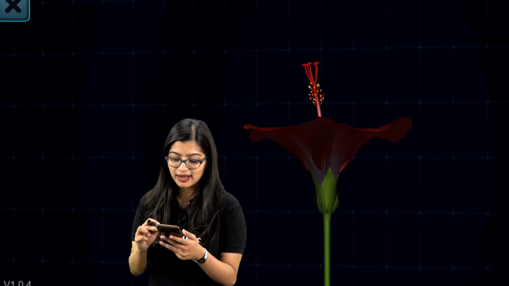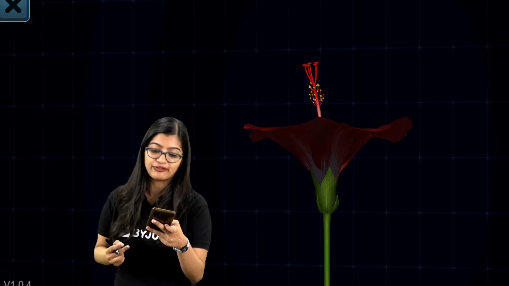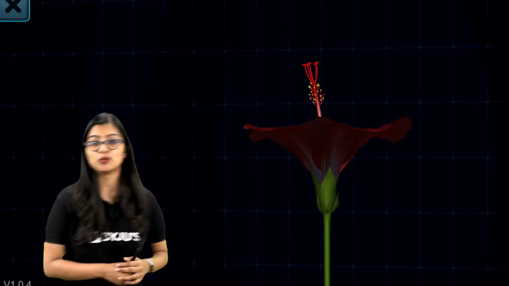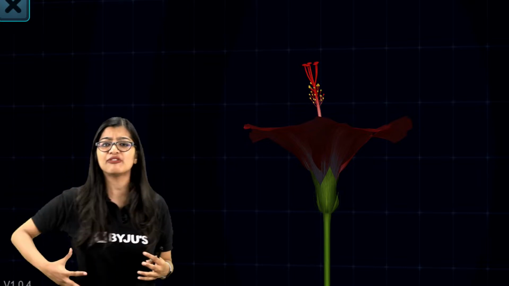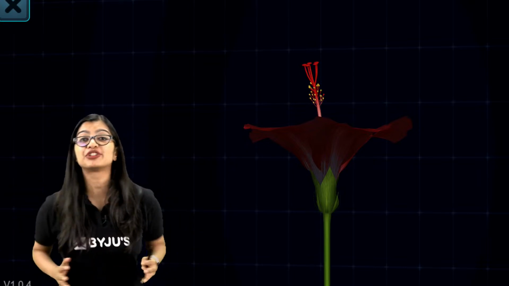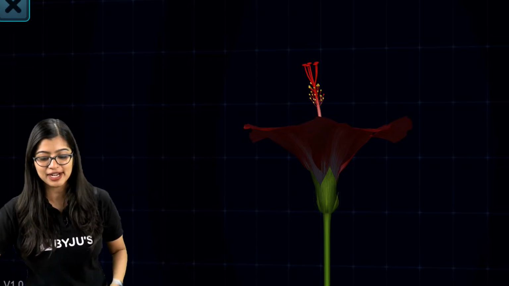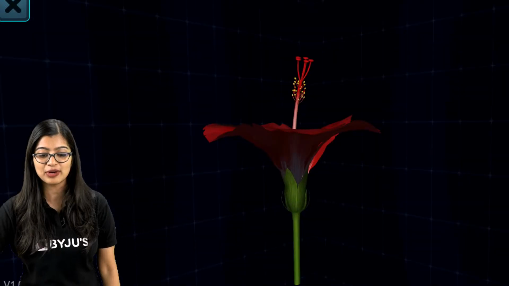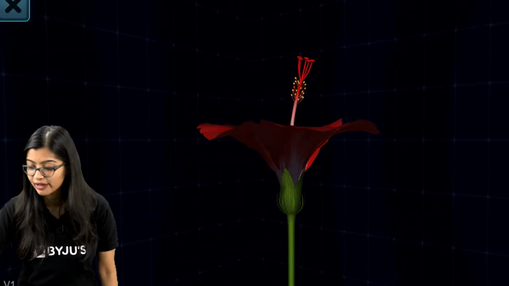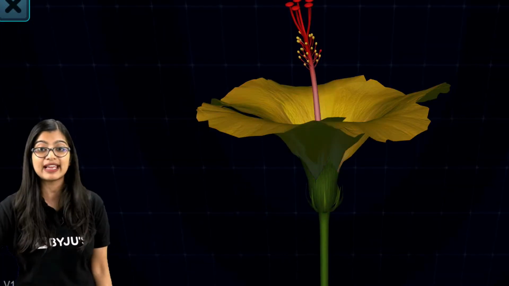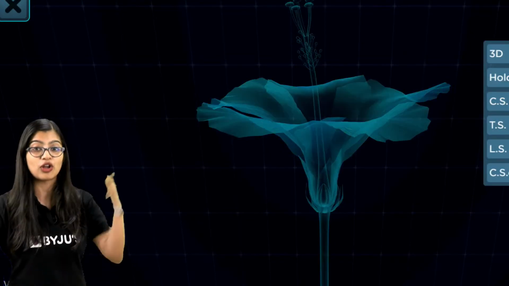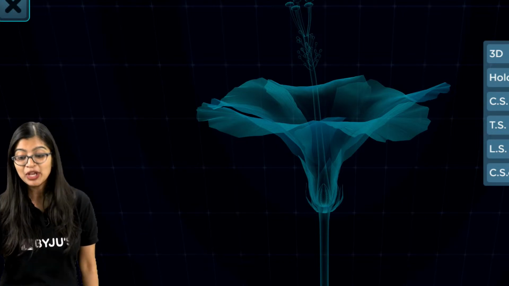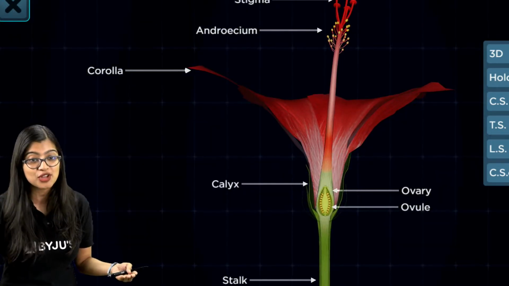Now this right here is the 3D structure of the flower. This is a software that we have built within our company for all of you, to make sure that you are able to visualize concepts in the best manner. Which means I am able to move it around like this. I'll be able to show you different parts, select it, highlight different parts, and of course we will be able to see holographic views of the structure. We will be able to see cross sections of it.